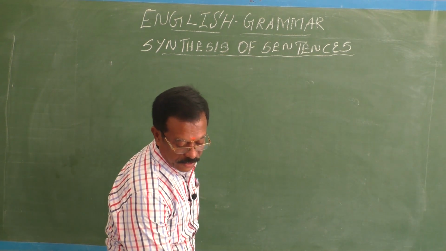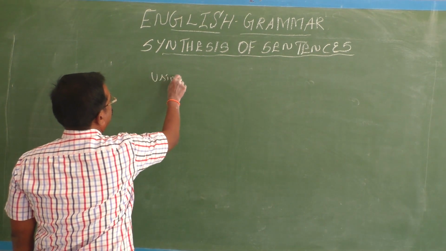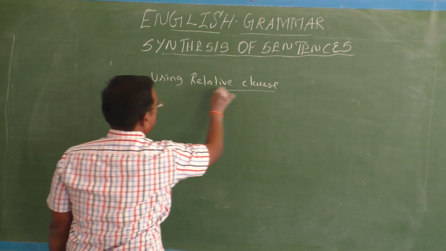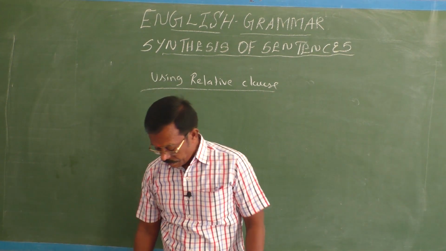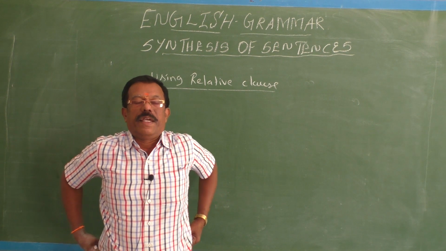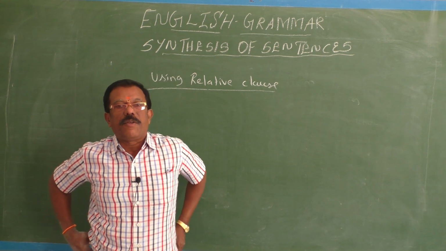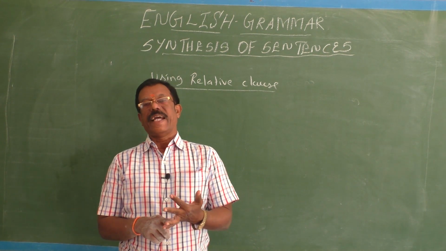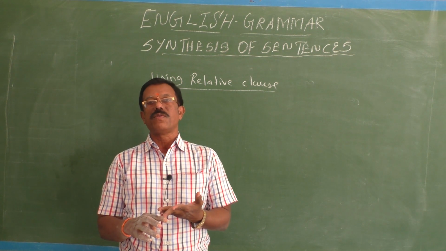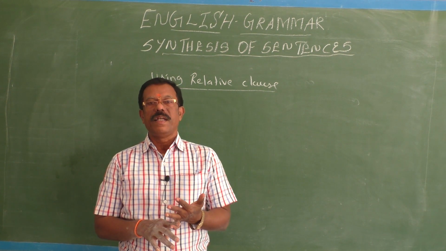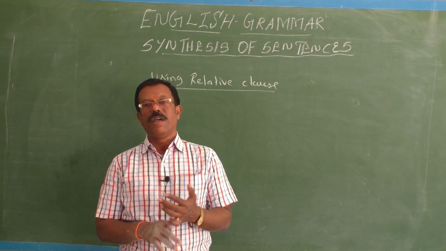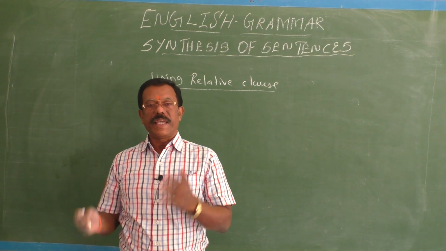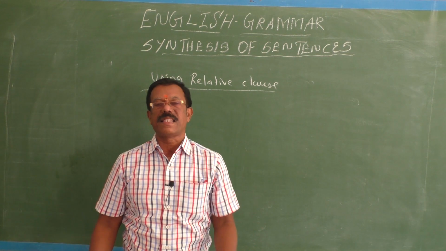So using relative clause, you can combine sentences. You know that what is a relative clause? A clause which is introduced by a relative pronoun is called a relative clause. The relative pronouns, what are all the relative pronouns? Which, that refers to things, who, whom, whose refers to persons, when relative adverb used as a relative pronoun, time, where relative adverb used as a relative pronoun refers to place. So in this way, we can use this relative pronoun to form a clause. That clause is called a relative clause.